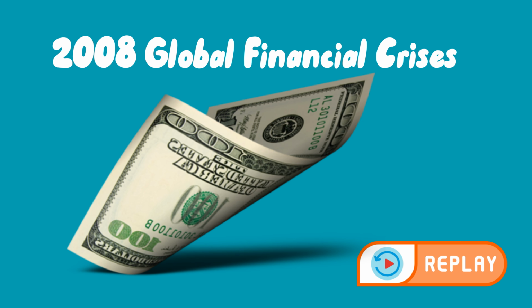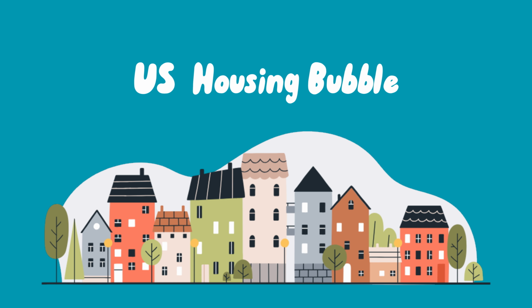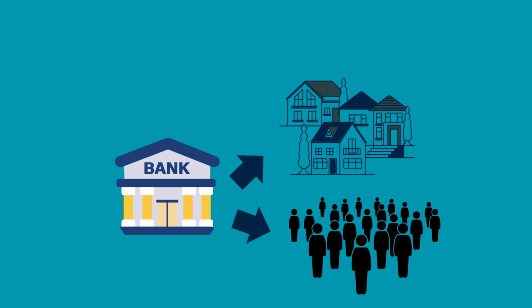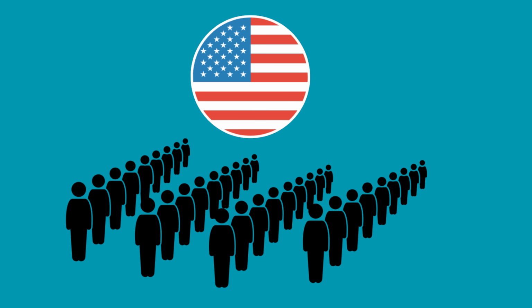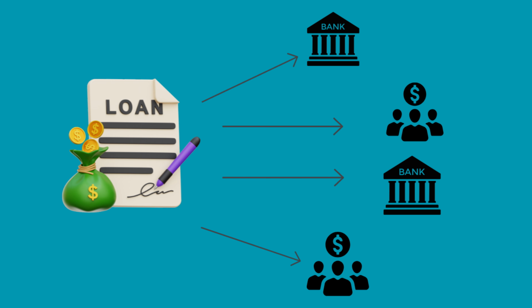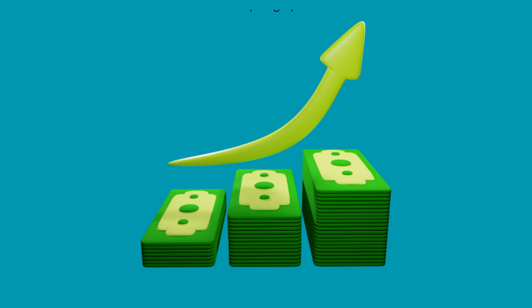To see how this plays out in real life for everyone, let's rewind to the 2008 global financial crisis. It began with the US housing bubble. At first, house prices soared and greedy banks gave out risky home loans, called subprime mortgages, to millions of Americans who couldn't really afford them. Those loans were bundled into investments and sold worldwide to banks and big investors who thought they were safe.